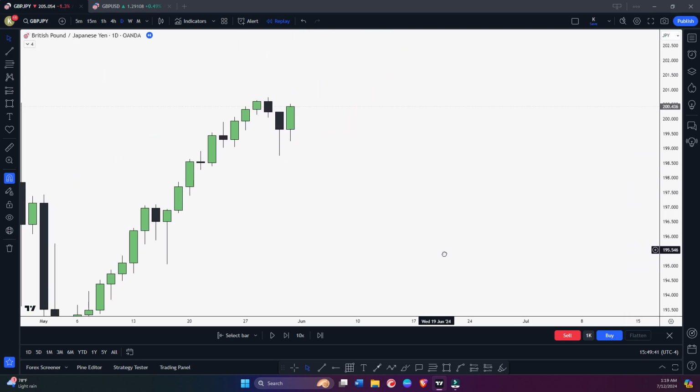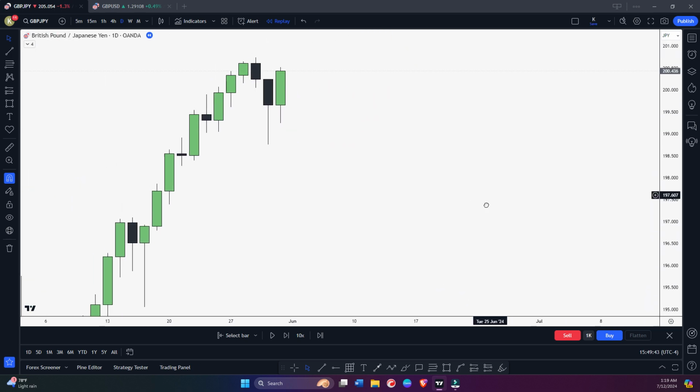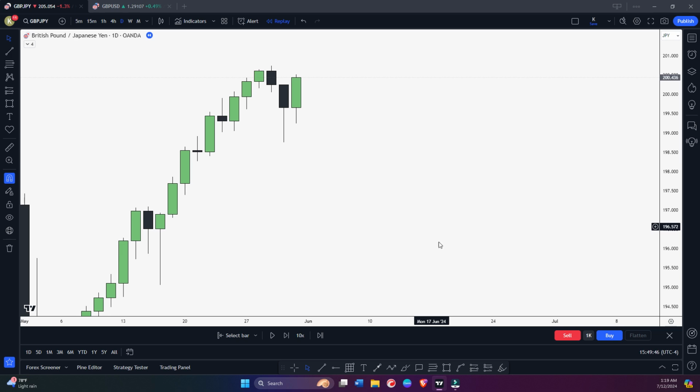For example, you can see we traded from this swing low toward this swing high, and you can see we have a fair value gap here. So let's mark this. We have this daily fair value gap here, and we have this daily fair value gap as well. So let's see.